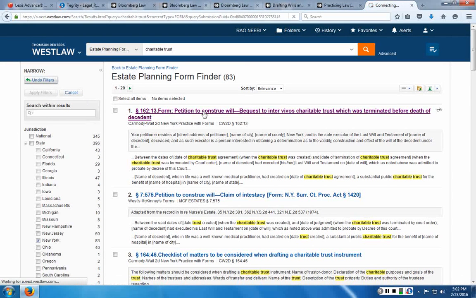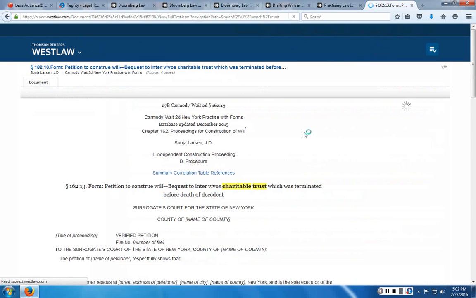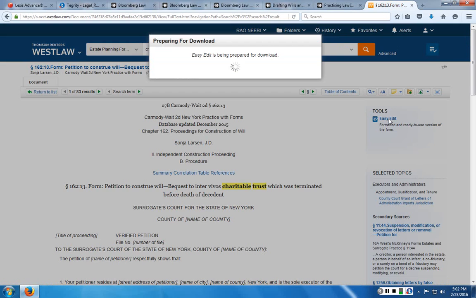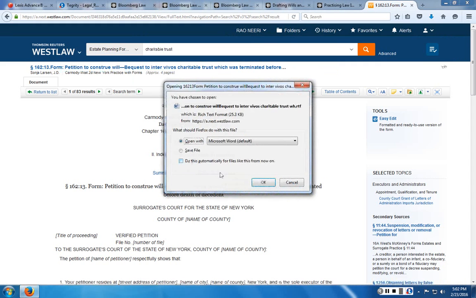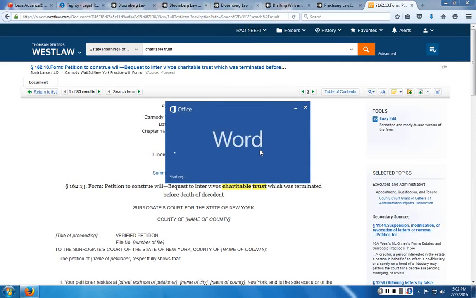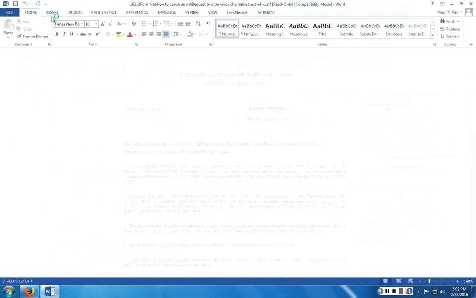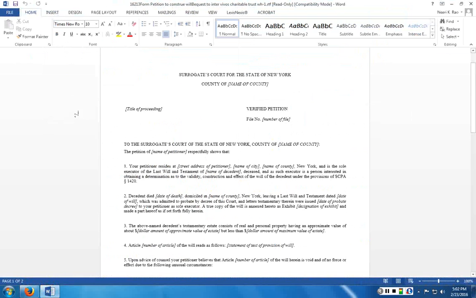And if you wanted to open one of these up, you can also download these. There's a link here to the Easy Edit tool. And if you download it, you'll have a Word document that you can edit. So that's also a useful resource if you're trying to find a form for a very specific kind of trust.